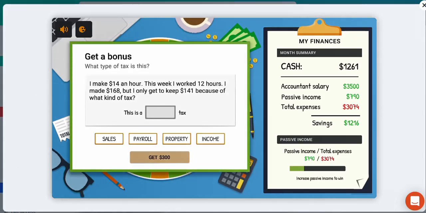Right, here we're going to get a bonus. You make $14 an hour. This week you worked 12 hours. You made $168, but you only get to keep $141 because of tax. What tax is this? Well, this is work related, so this would be seen as income tax.